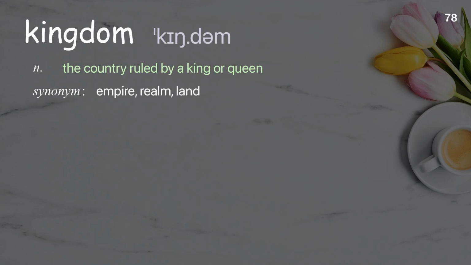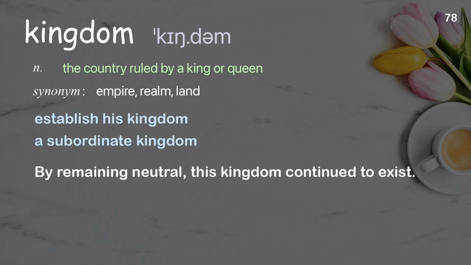Kingdom. The country ruled by a king or queen. Examples: Establish his kingdom, a subordinate kingdom. By remaining neutral, this kingdom continued to exist.